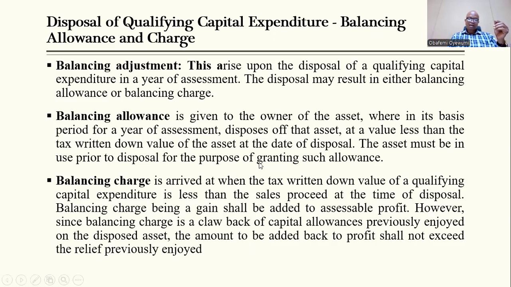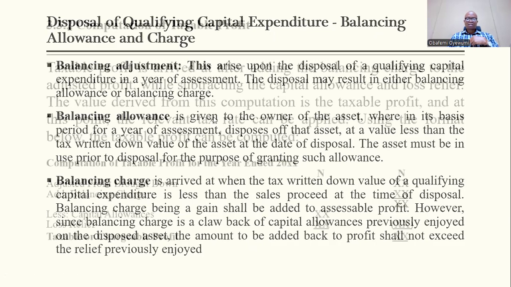Balancing allowance happens when it is sold at a loss. Balancing charge takes place when it is sold at a profit. Do you get it now? When it's sold at a profit, then you have what's called balancing charge. When it's sold at a loss, then it is called balancing allowance.